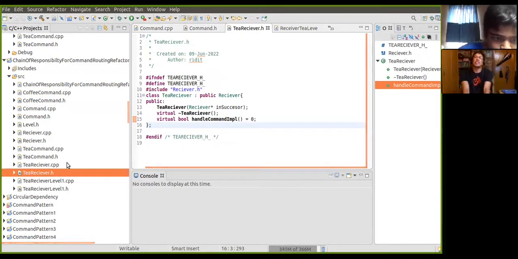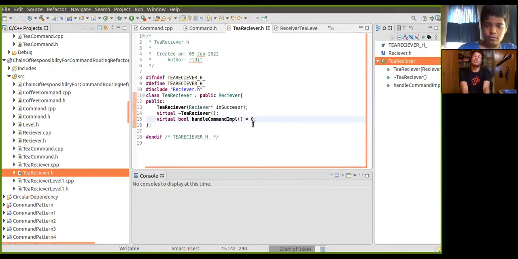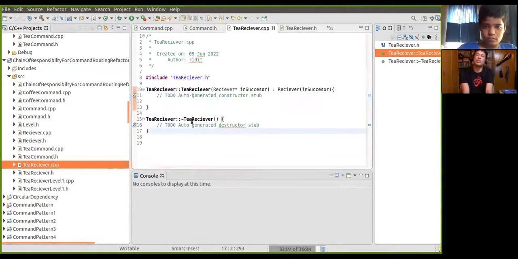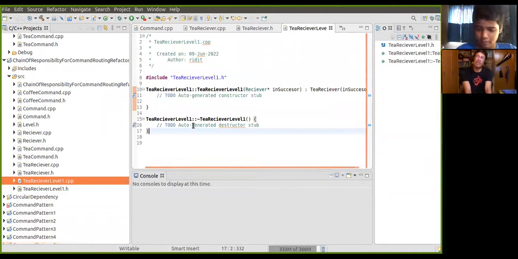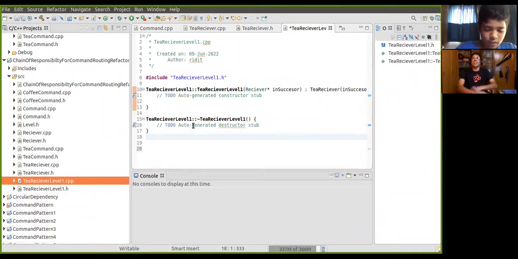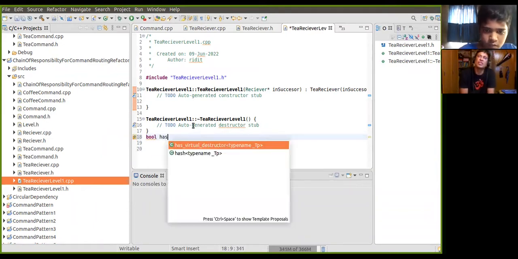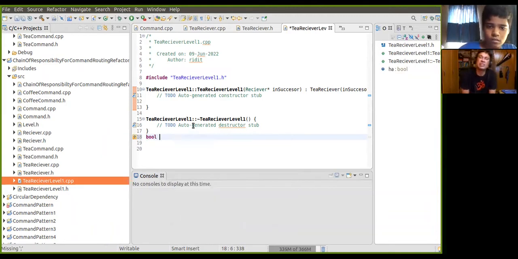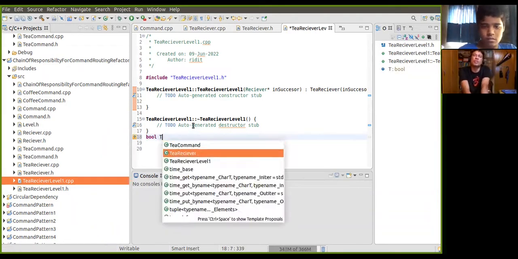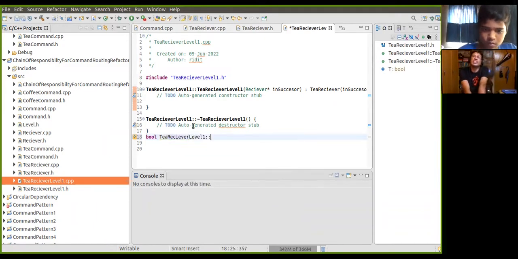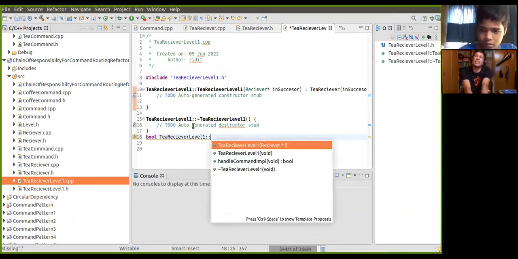So handle command implement. Here, go to the receiver level T level 1. So here you have to implement one, right? So implement T receiver level 1 here. This is T receiver, and it is boolean. First give the scope, then it will be easy. Give the scope, then it will come automatically. You don't have to do anything. It's level 1. Yeah, very good.